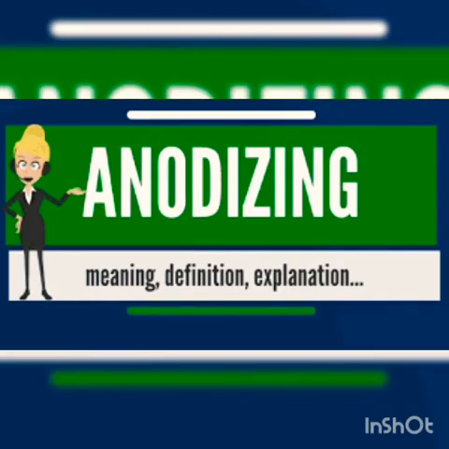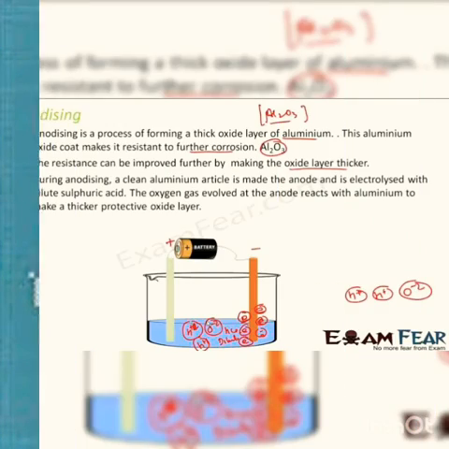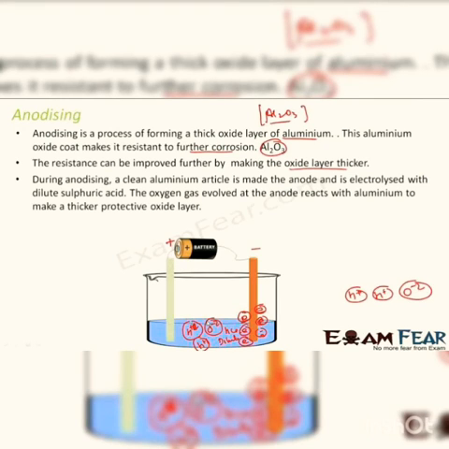Next, we are studying a new term, that is, what do you mean by anodizing? Anodizing is a process of forming a thick oxide layer of aluminium. Aluminium develops a thin oxide layer when exposed to air. The aluminium oxide coat makes it resistant to further corrosion. The resistance can be improved further by making the oxide layer thicker.